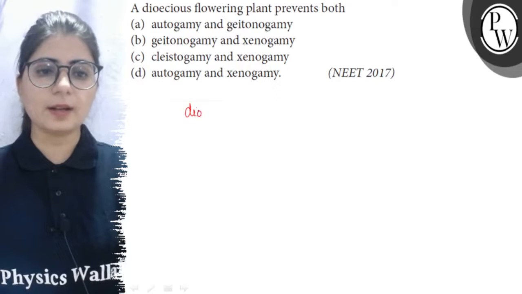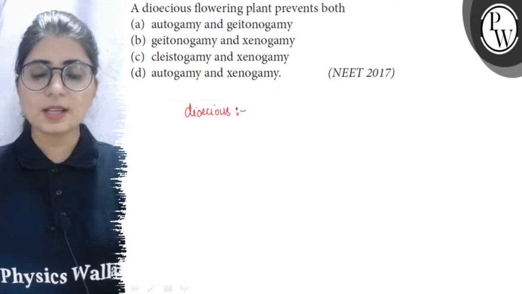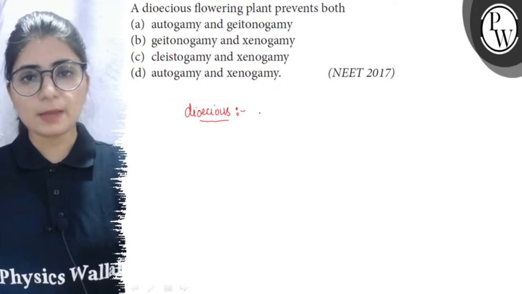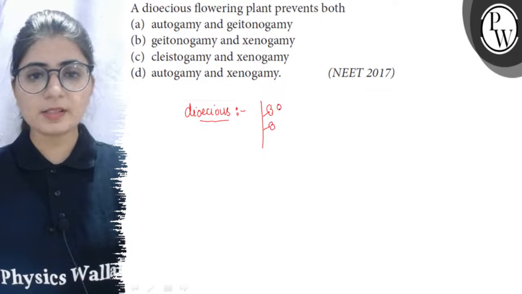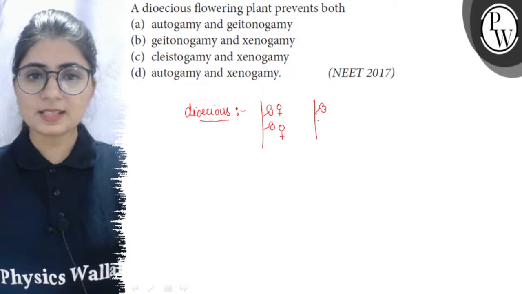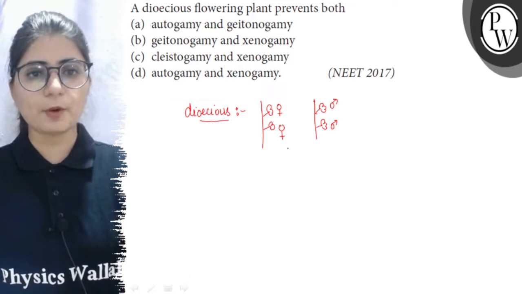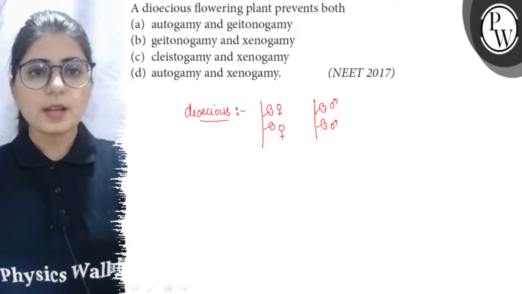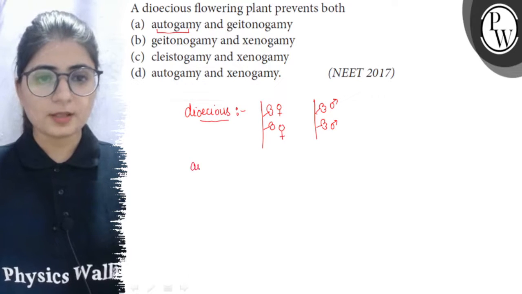Dioecious flowering plant. A dioecious plant is the plant which is having only one type of flowers. Like a plant is either having only the female flowers or it is having only the staminate or the male flowers. So such a plant is having only one type of flowers. Now what are autogamous plants or what is autogamy?